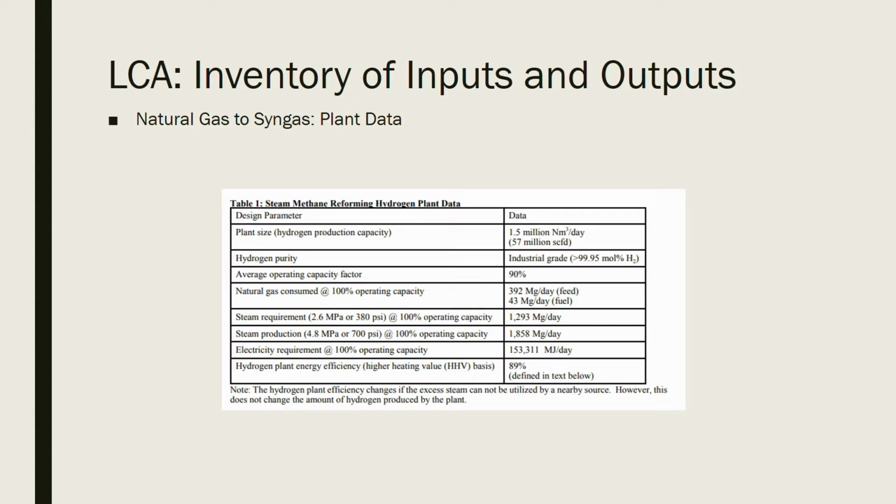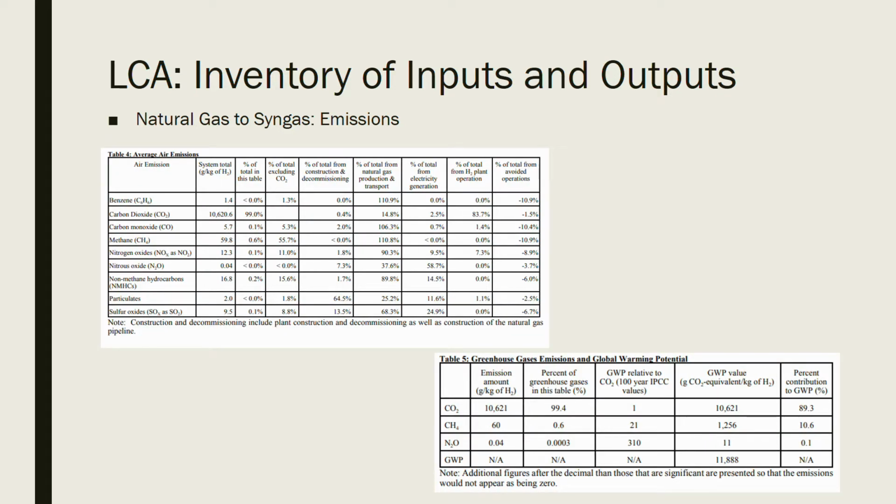This table shows the total utilities to run the plant, and from this, the impact of energy, steam, and natural gas can be determined. The first table displays the average air emissions of the system along with the percent each part of the process emits. The second table displays the greenhouse gas emissions along with the global warming potential. These emission factors are used to generate the total impact factors.